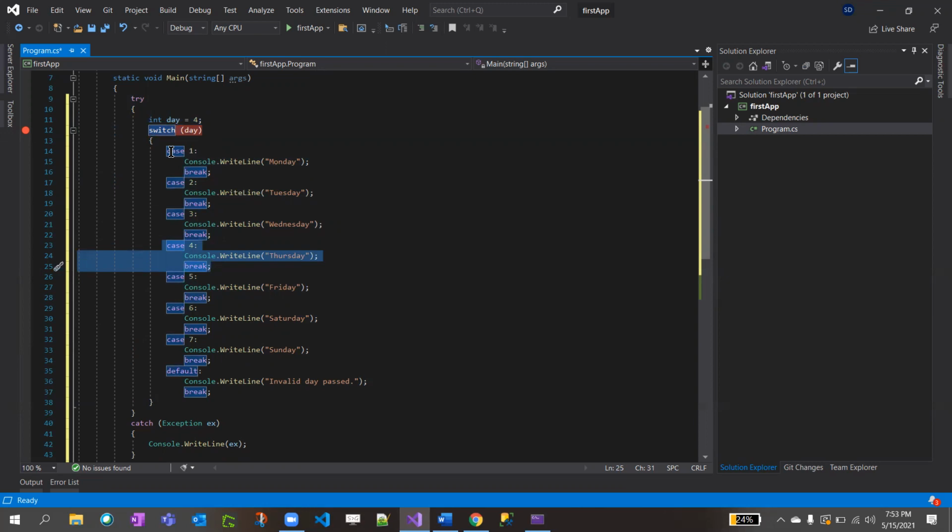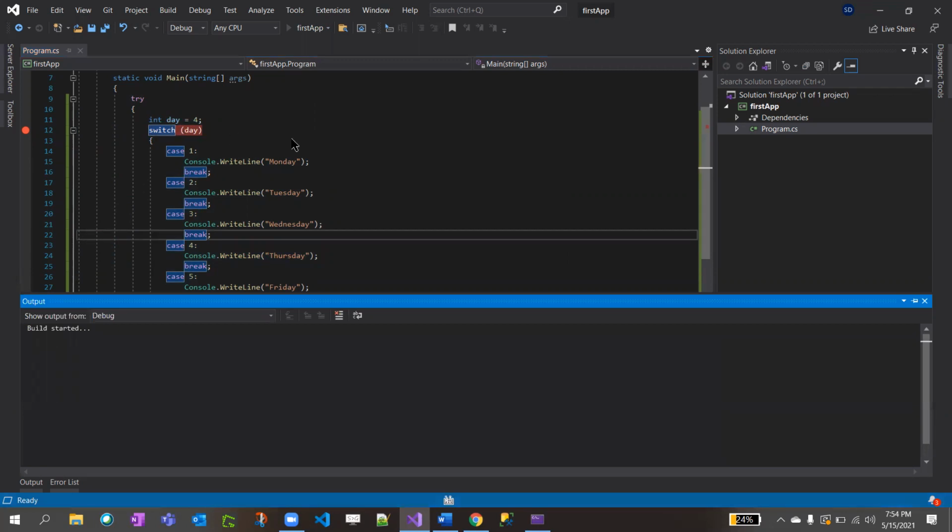But if you observe in our if else if, it was checking initially for this. If it was not satisfied, it went on to the next, and the next, and finally executed this one. The smart thing with switch is that it goes directly to 4, so there will be a performance improvement, right? Now I'll put the breakpoint on switch day equal to 4 and we'll see what happens.